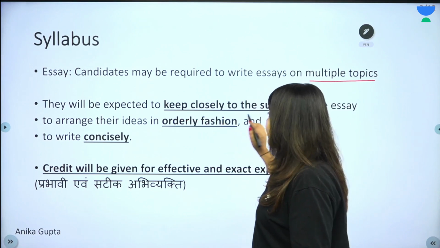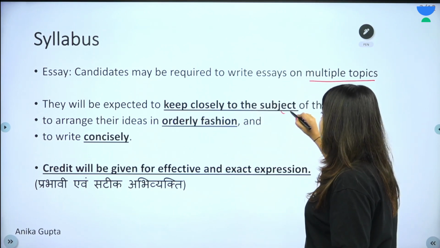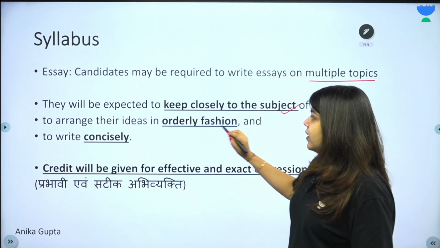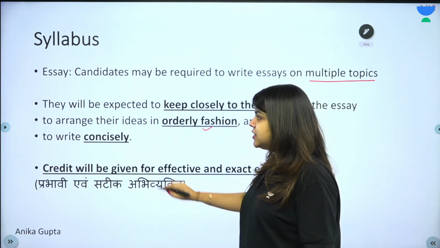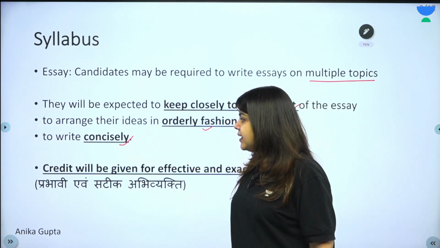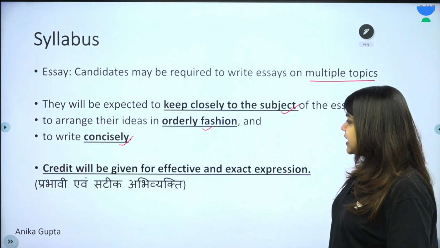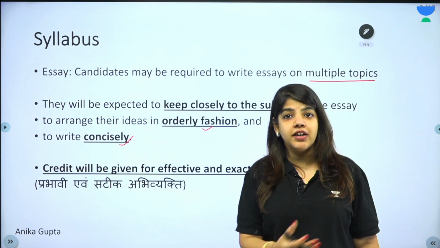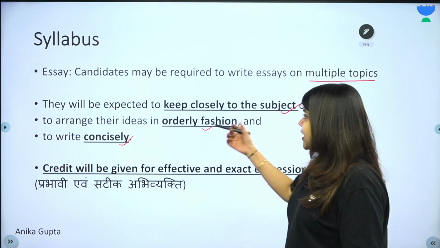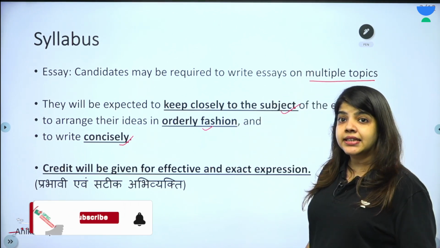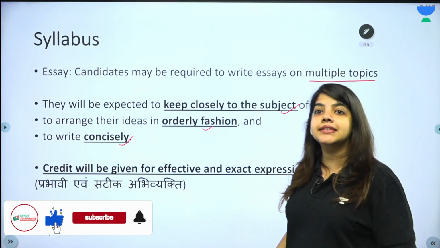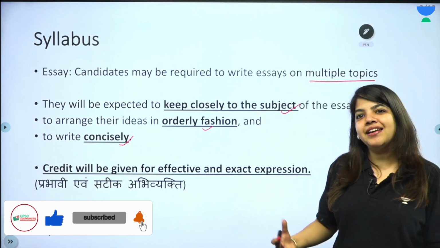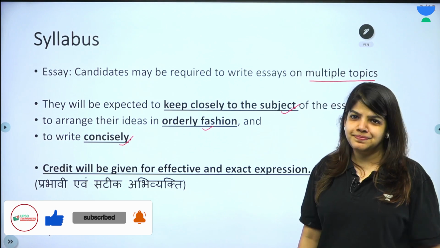They will be expected to keep closely to the subject of the essay, to arrange their ideas in orderly fashion and to write concisely. Credit will be given for effective and exact expression, that is prabhavi and sateek abhivyakti. So they will be expected to keep closely to the subject. These are the guidelines which UPSC itself has given and we have probably not seen them.